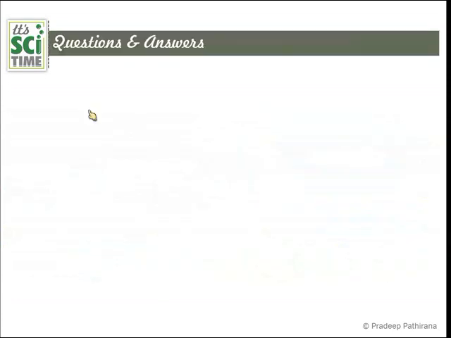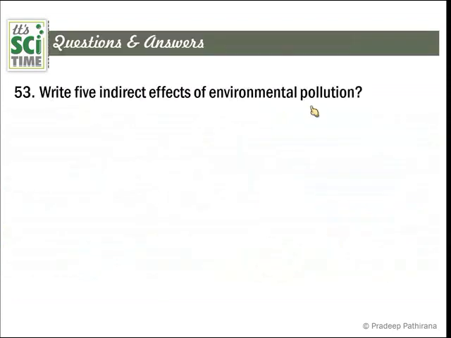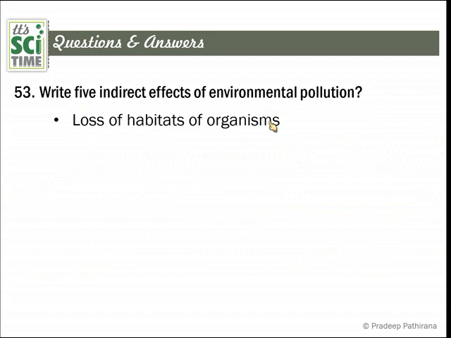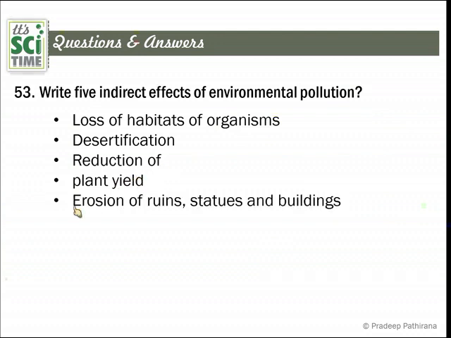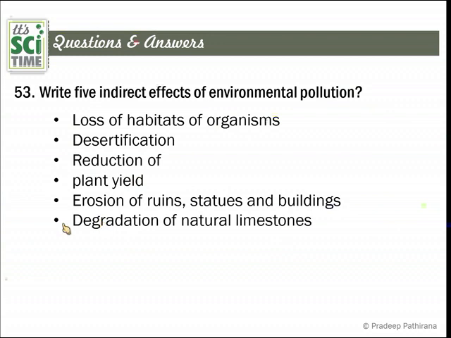Look at the question. Let's discuss the question here. Write 5 indirect effects of environmental pollution. First one, loss of habitats of organisms, and it is due to the contamination of the land, air or water. Next, desertification, which occurs especially due to improper agriculture. Reduction of plant yield occurs due to the change of climatic patterns. Erosion of ruins, statues and buildings happens as a result of acid rains. Degradation of natural limestones also occurs due to acid rains.